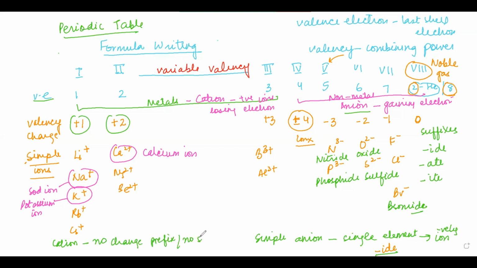No suffix, nothing being added. You simply have the name of an element and you add ion to it. But when you have a simple anion, then what we do is we add "ide" to it, right? And anions are the non-metal ions. This much is clear. So these we already know. Okay. Now comes the complex ions. So certain complex ions we have to memorize.